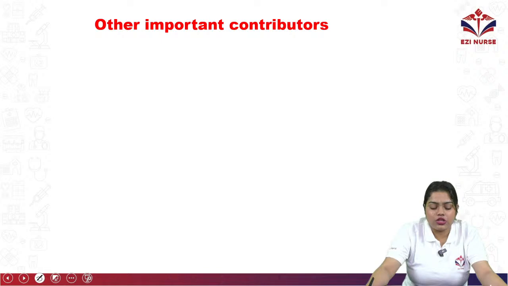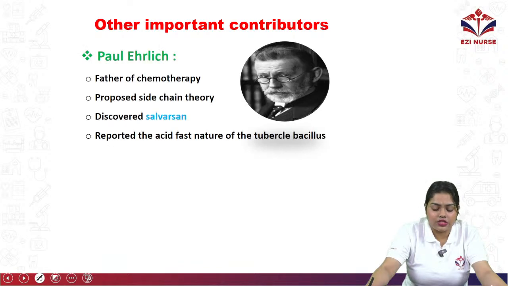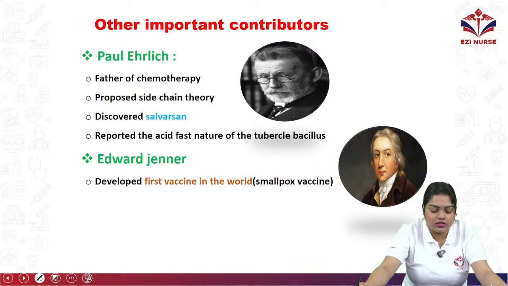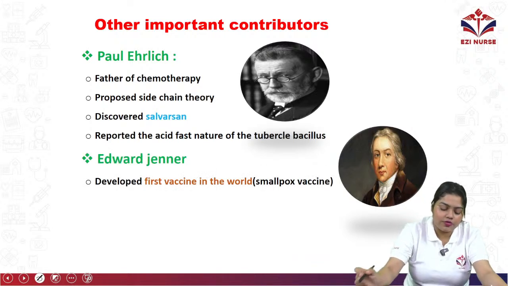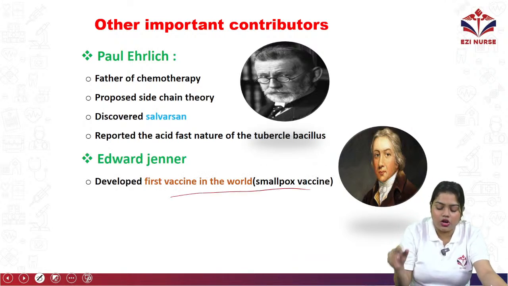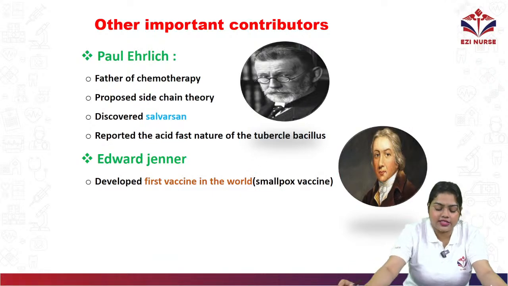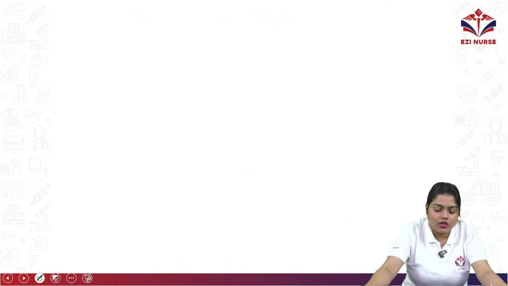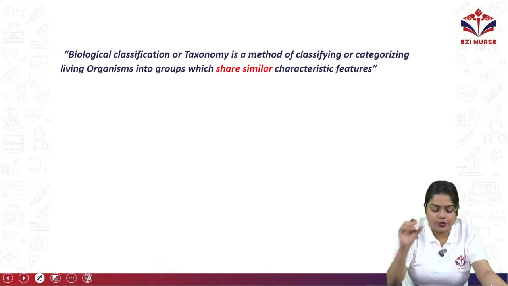Now I'll move on to other important contributors such as Paul Ehrlich, who is the father of chemotherapy, proposed the side chain theory and discovered salvarsan. Then Edward Jenner, who developed the first vaccine in the world, which is the smallpox vaccine. Okay, that Edward Jenner question also sometimes comes, so try to remember that as well.